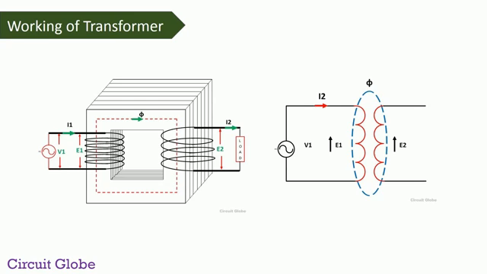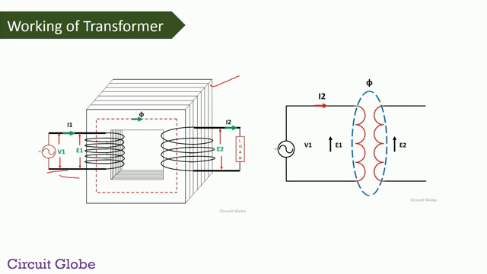Working of transformer. The transformer has two main parts. These are the windings of the transformer and the core of the transformer. The core of the transformer is made of laminated silicon steel. This laminated silicon steel provides a very low reluctance path to the magnetic flux, and that's why we are using it for making the core of the transformer.